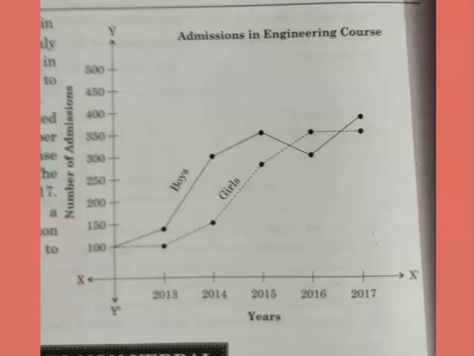Now this is represented in a graphic form, and what are we supposed to do? We are interchanging this information from non-verbal to verbal. It means whatever information is given in a graphic form or a picture, you will draw that information in a verbal form. That is, you will frame statements or sentences to represent the given information.